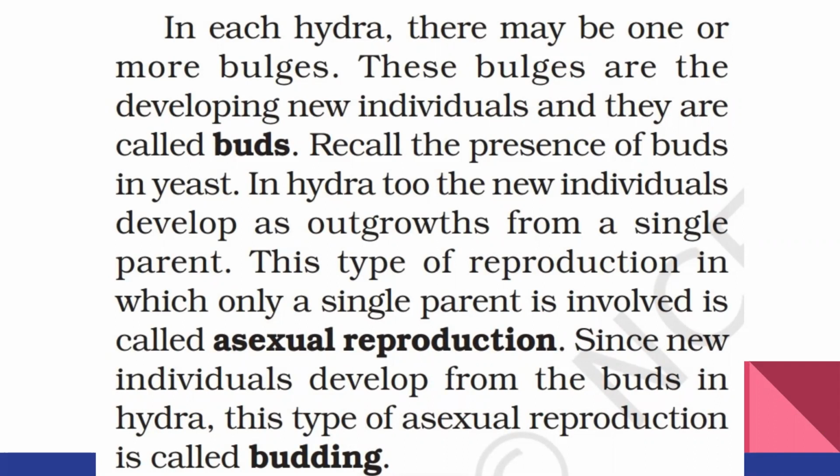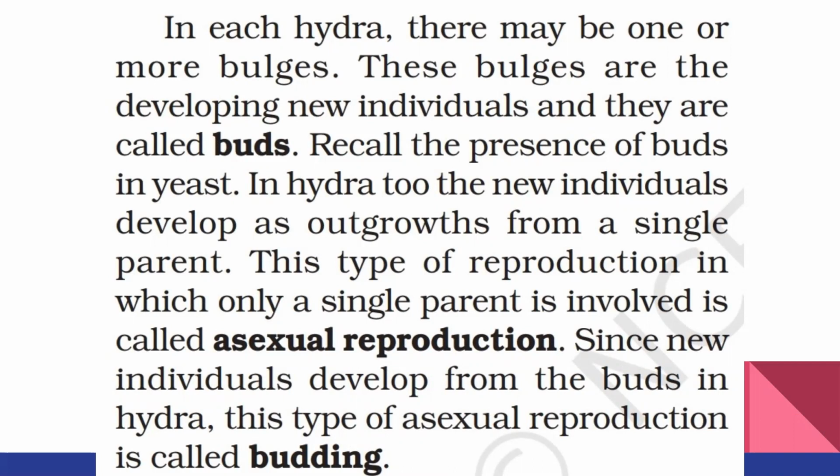Since new individuals develop from the buds in hydra, this type of asexual reproduction is called budding. In budding, the new organism grows in the form of a bulb-like projection called a bud from the parent organism.